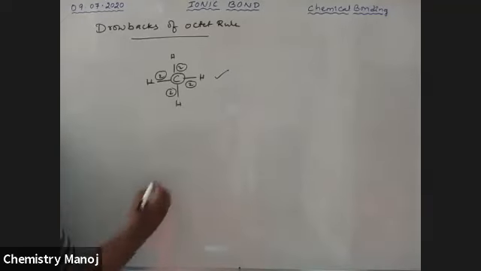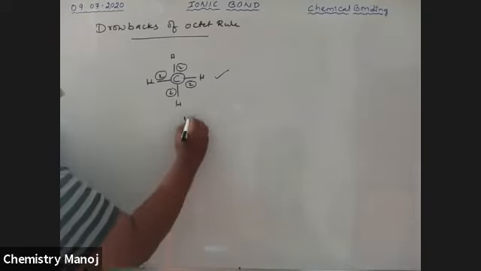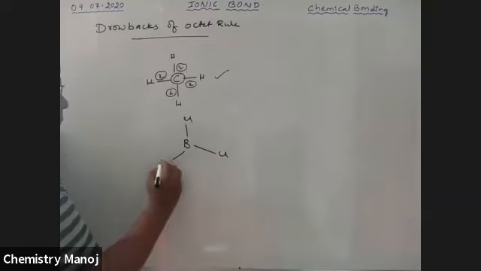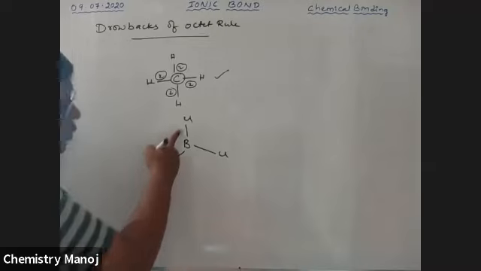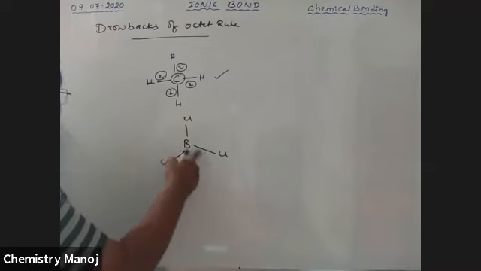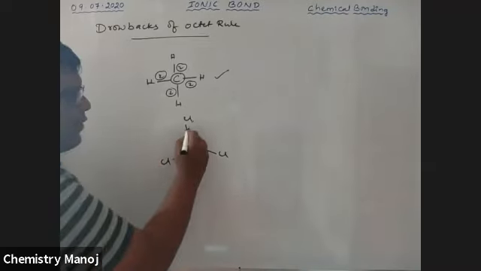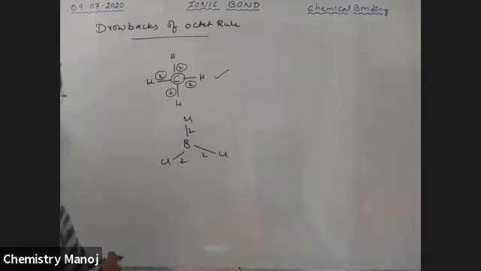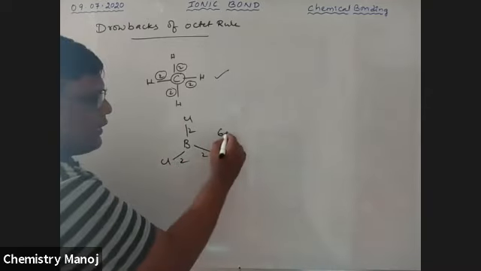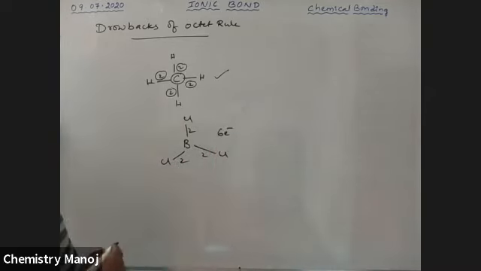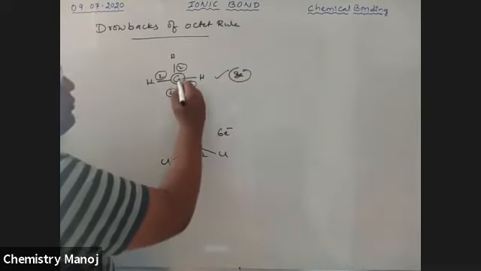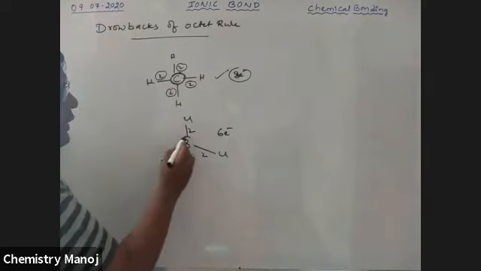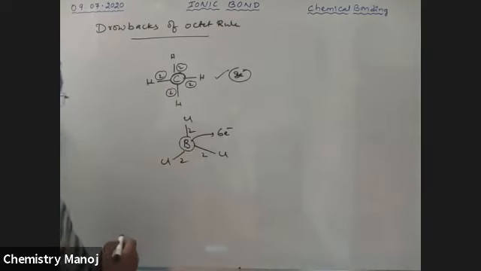Now BCl3. Here only 3 bonds are there, 2 electrons each, so 6 electrons at the central atom.